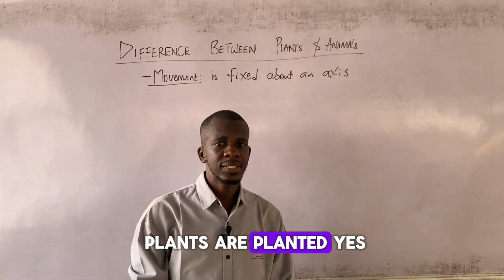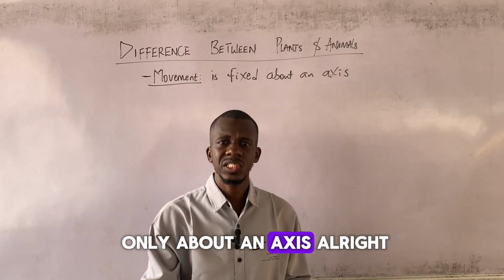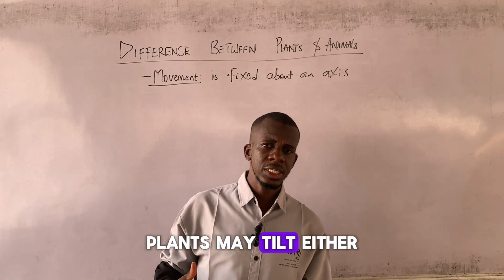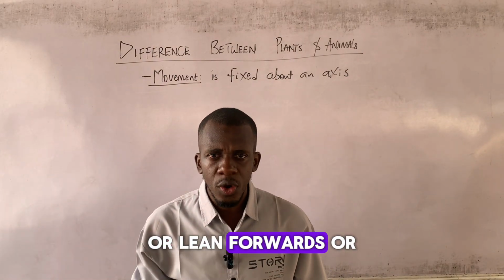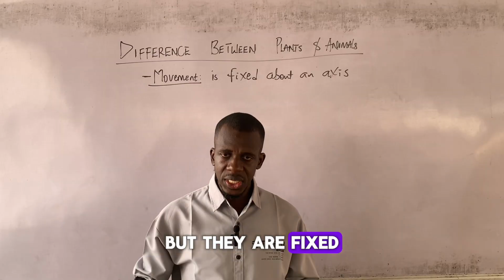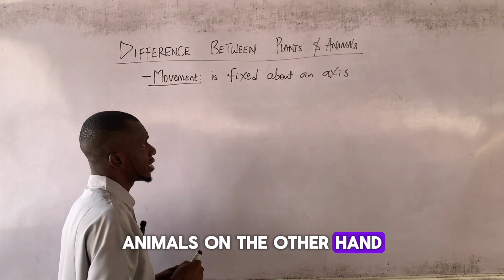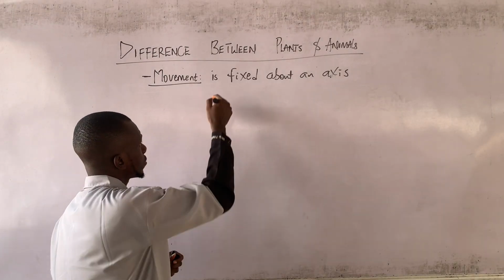Plants are planted. So their movement is only about an axis. Just like when there is wind action, plants may tilt either to the left or to the right, or lean forwards or bend backwards. But they are fixed. Animals, on the other hand, can carry out what we call locomotion.